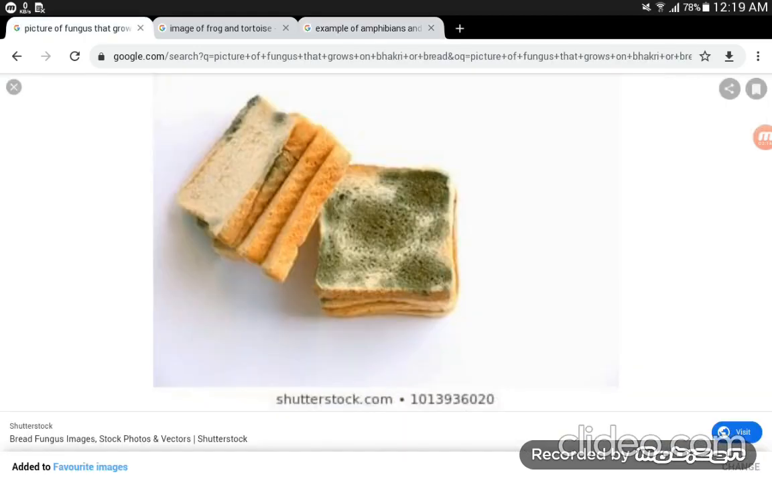Look at the diagram. This is the diagram of the fungus which grows on this bread. This greenish colored growth is the fungus. They have root-like fibers for absorption of food. Now the next one.